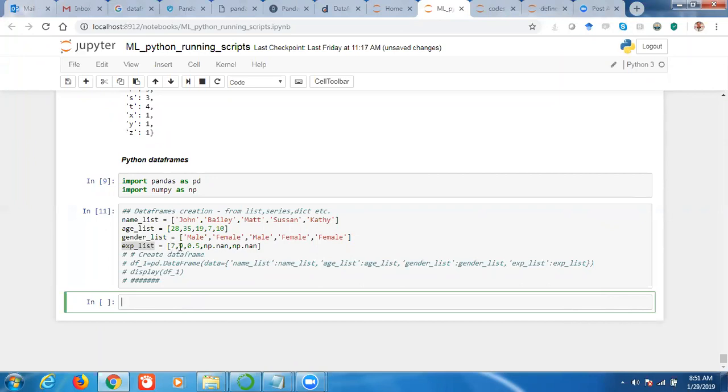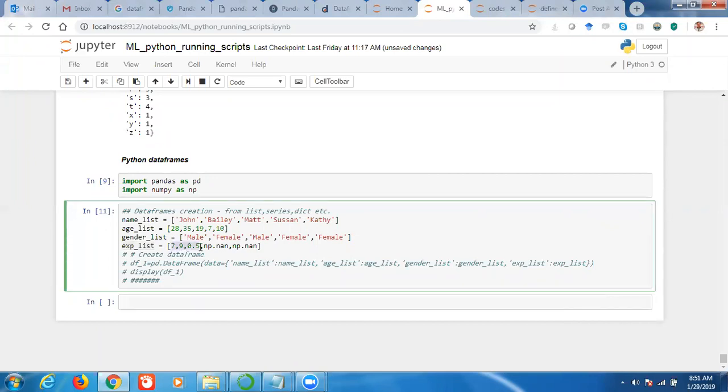So in the fourth list, we are passing only 3 values, and we have passed 5 values only. So two of them are None. None means you do not know what the experiences are. None is nothing but a missing value. So we do not know what the experiences of the last two are, so we can pass it as None. Right?